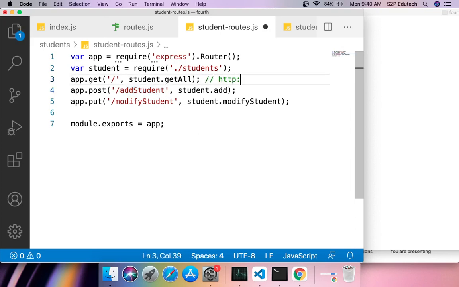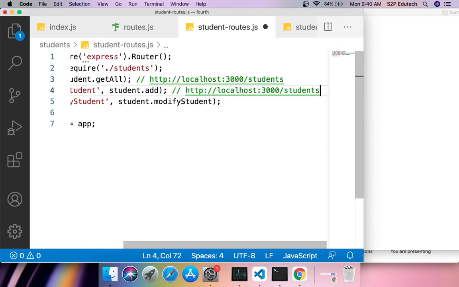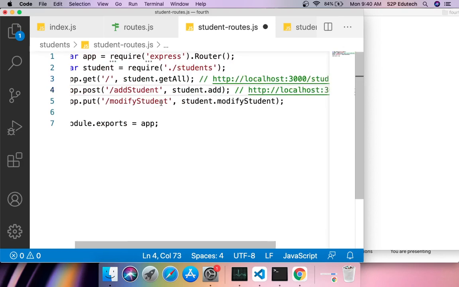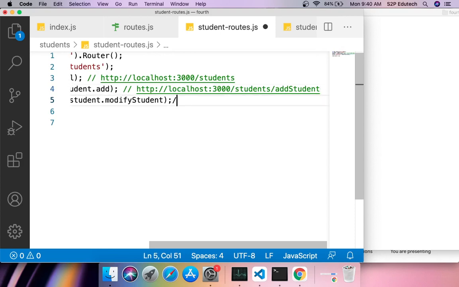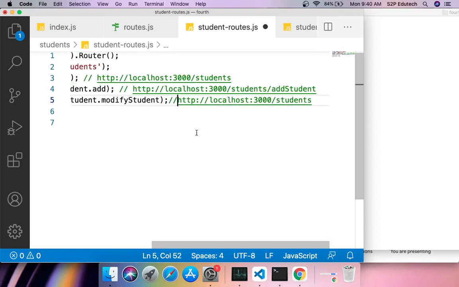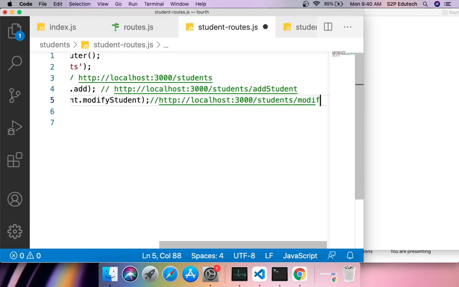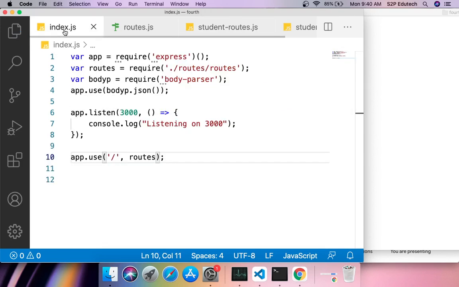It will be http://localhost:3000 slash students. This path would be localhost:3000 slash students slash add student. And this path would be slash modify student. That's how the paths are going to be.